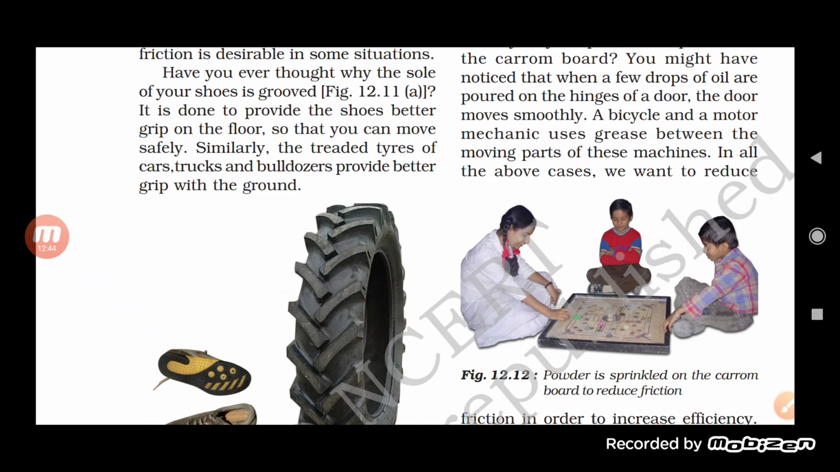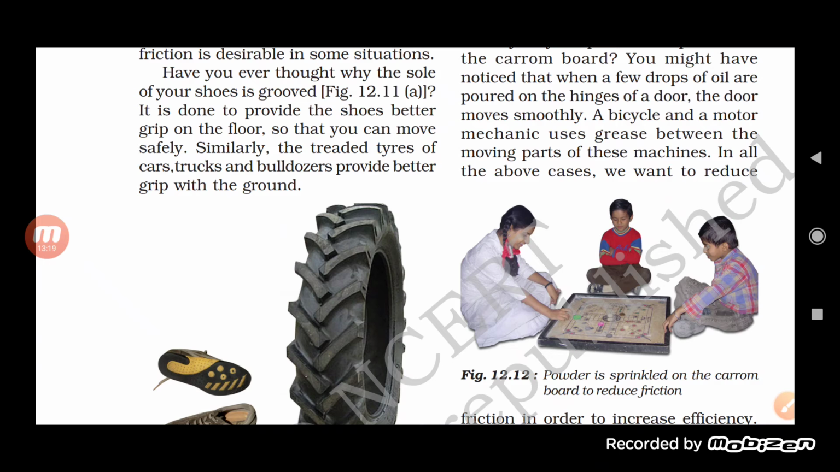Even to the doors, especially to the hinges of the door, we apply a few oil drops so that the door can move smoothly. Not only this, lubricants are also used in parts of vehicles and in the moving parts of machines, so that they can work properly. You can see it is written here that a few drops of oil are poured on the hinges of the door so that the door can move smoothly.